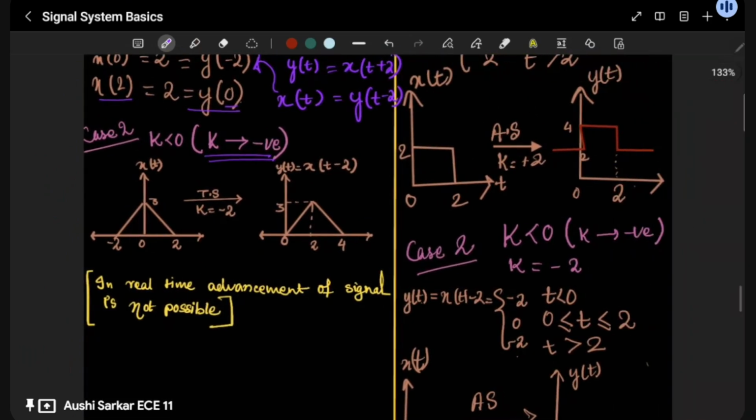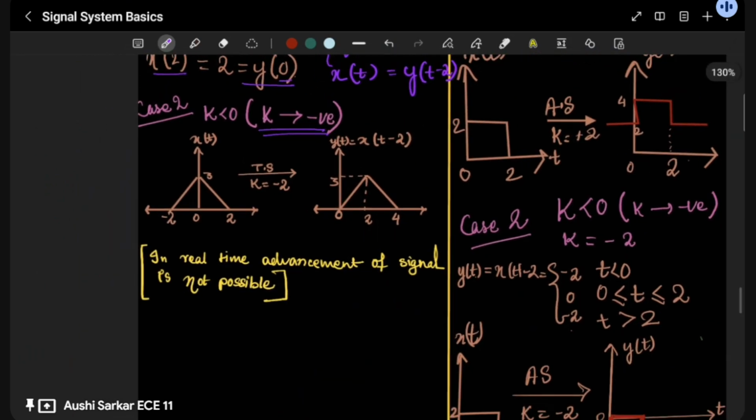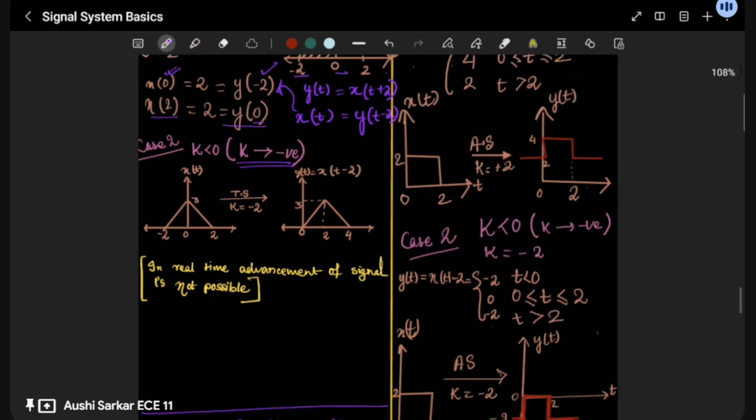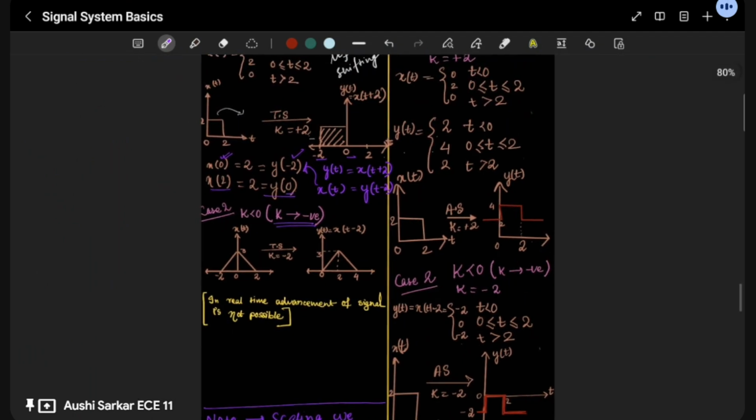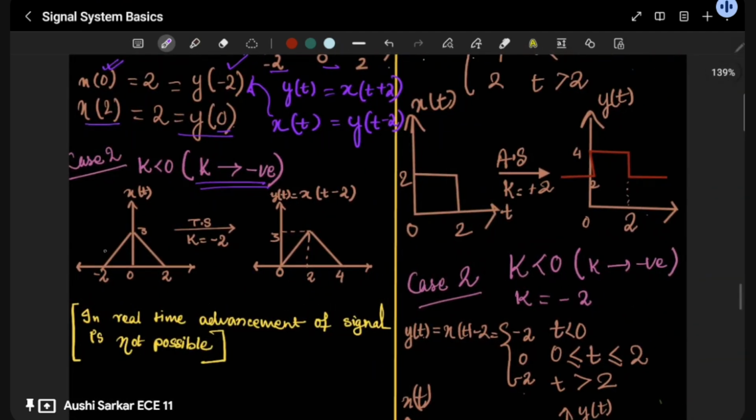So in case 2, when k is negative, okay. So here you can see when k is negative. This time I've taken different examples so that you are not bored completely. So here you can see a triangle is there, from minus 2 to 2.